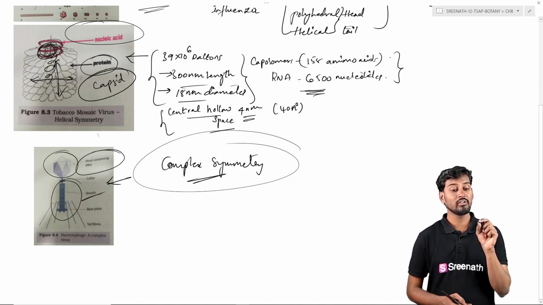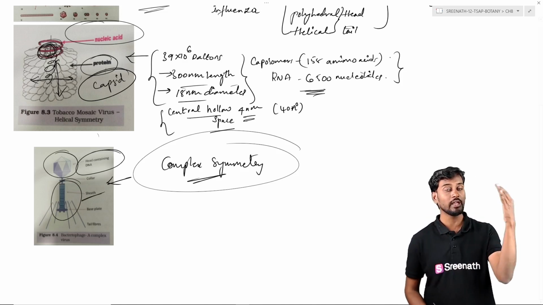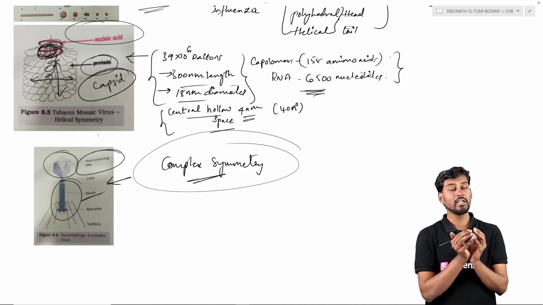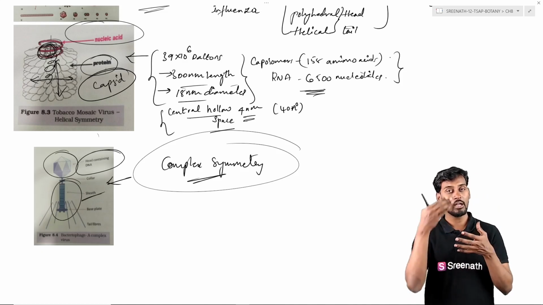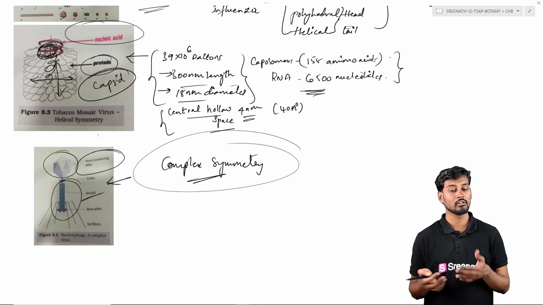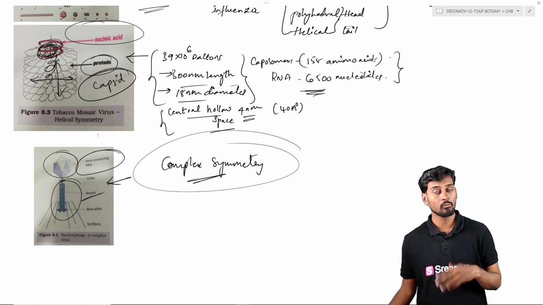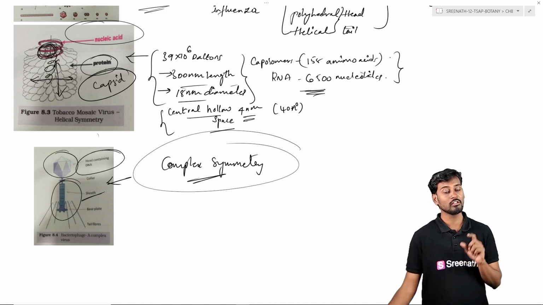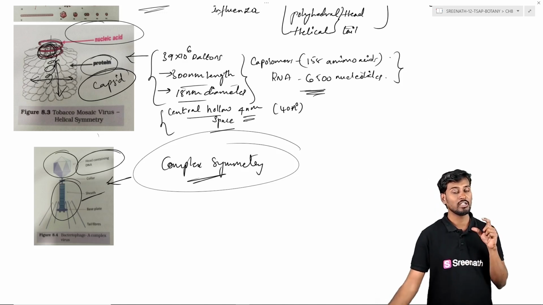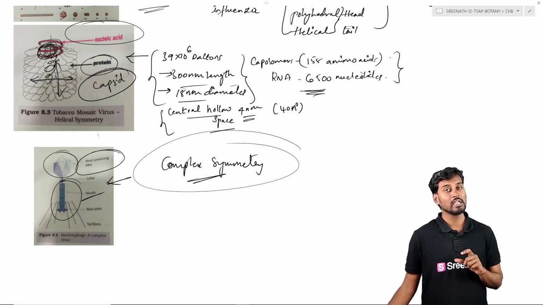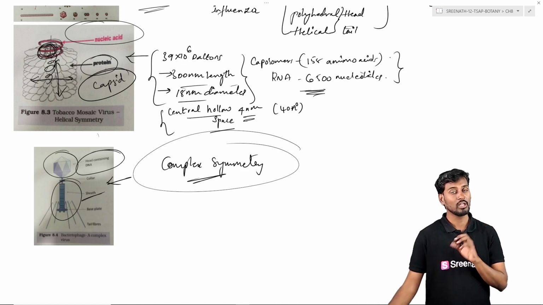That is, the tail is the one which is connecting the tail plate to the head. So the head, then the tail, then the tail plate. Complex symmetry is the one where we can see one or more than one symmetry in a particular virus. The head shows the icosahedral symmetry, and here the DNA is the genetic material, whereas the tail shows the helical symmetry. It is connected to the tail sheath.